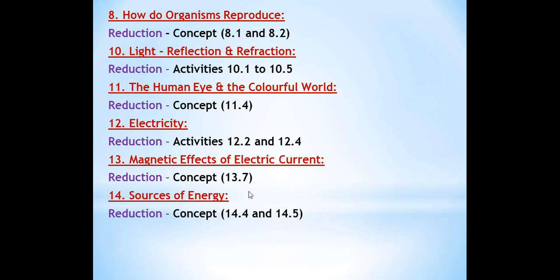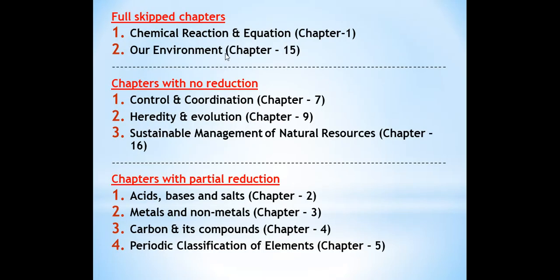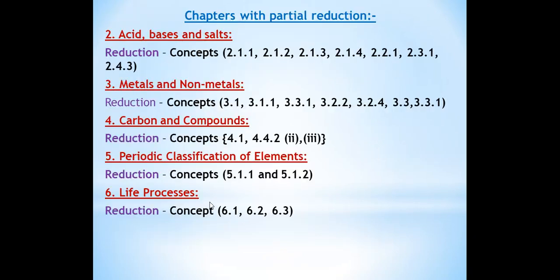So this was all about your syllabus. I have told you every topic and the reduced portions also, and the chapters in which no reduction has been done, and the chapters which are completely removed for the academic year 2020 to 21. Three chapters have no reduction, and overall we have 10 or 11 chapters in which some changes are there. But in the chapter metals and non-metals, some confusions are there. I will clear them afterwards, when I get the complete information, and I will confirm about this chapter. Else you have to read these things only.